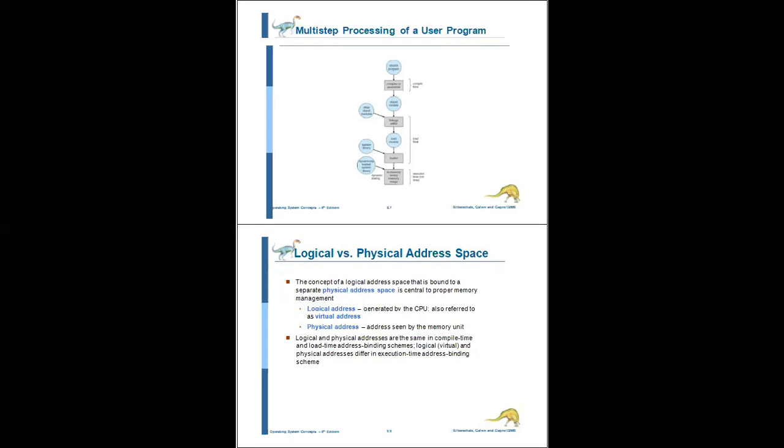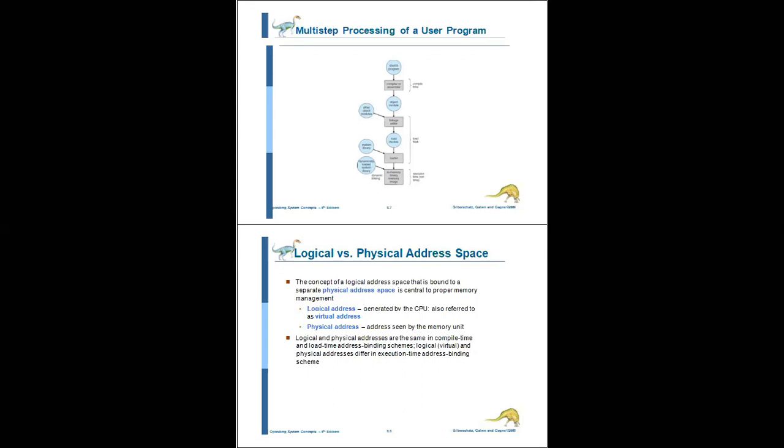So the runtime mapping from the virtual to physical address is done by a hardware device that is called the memory management unit. So what is a virtual address?